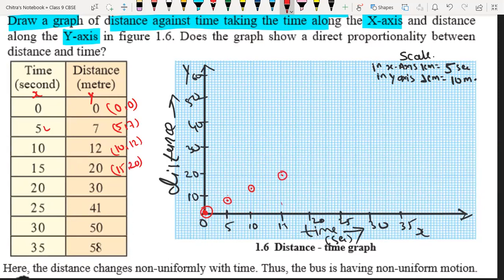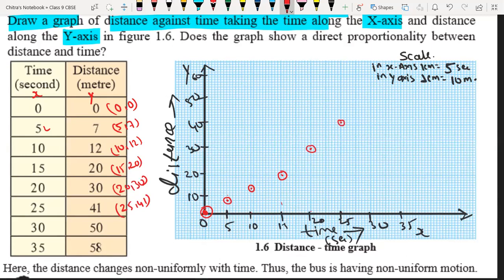Then we have 20 and 30. Then we have 25 and 41, here we have 40 and then 41, that point.